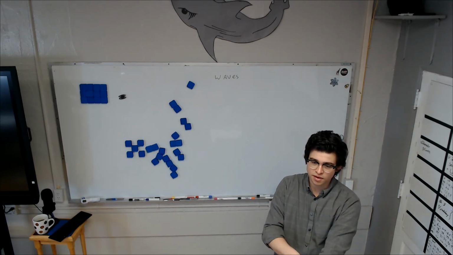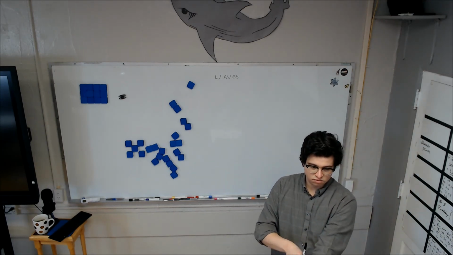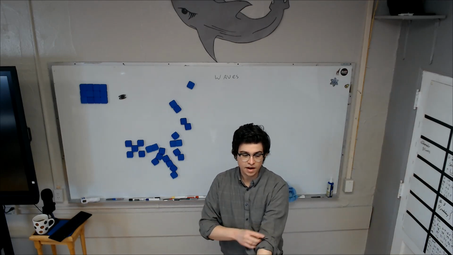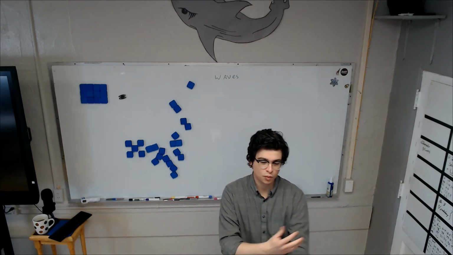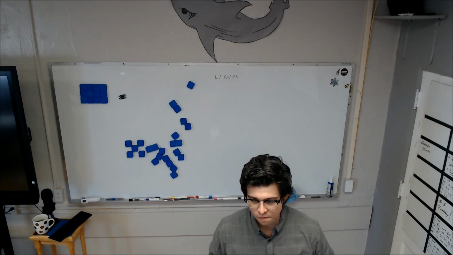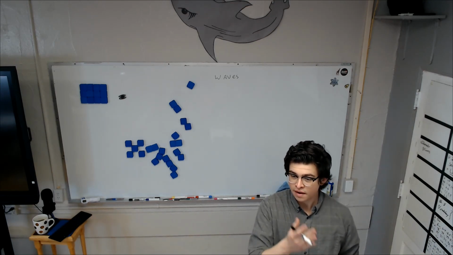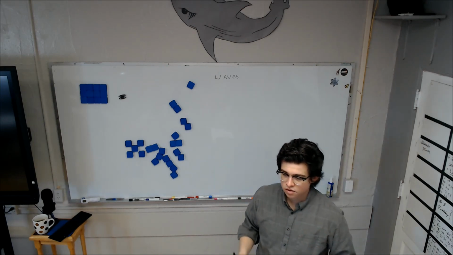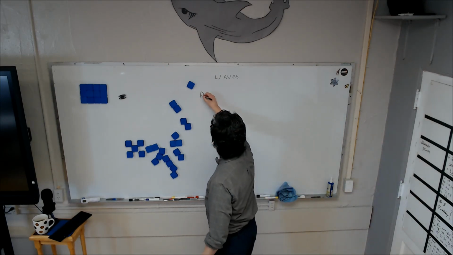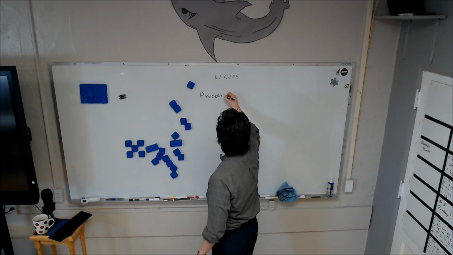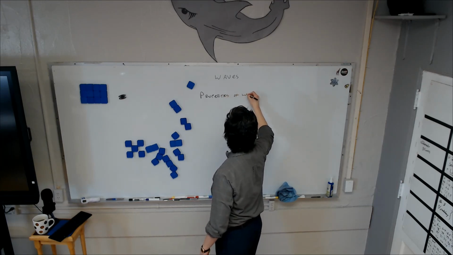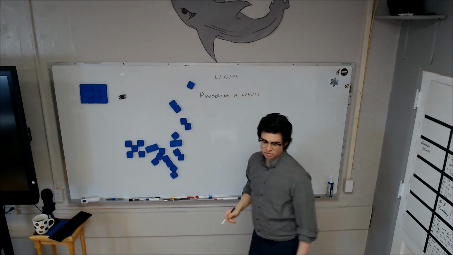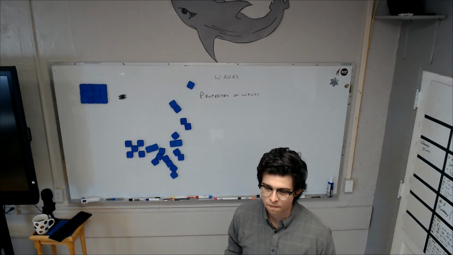So what are some properties of Leo? He has hair. Yeah. How would you describe his hair? Brown, short, right? Some properties of Leo's hair are brown, short. So we're going to talk about properties of waves.